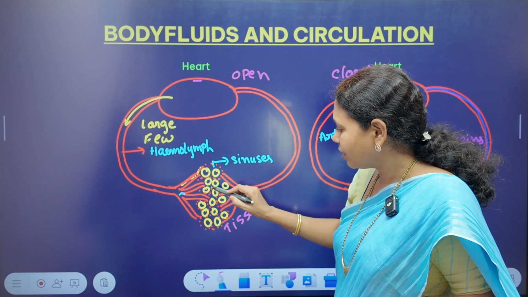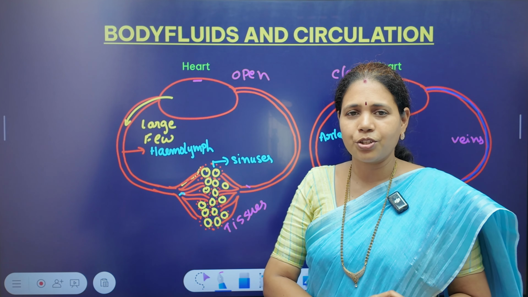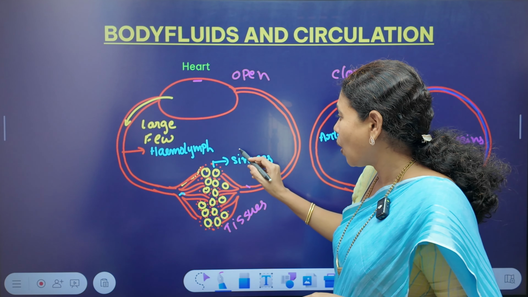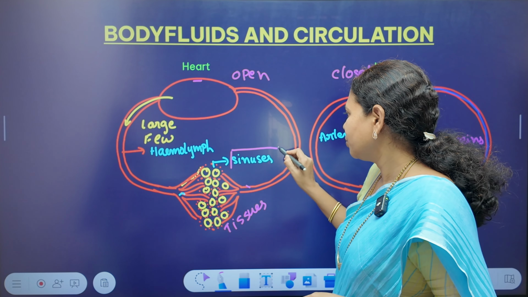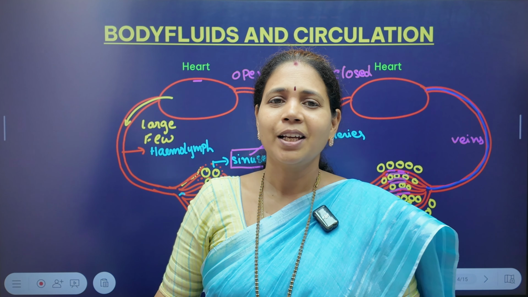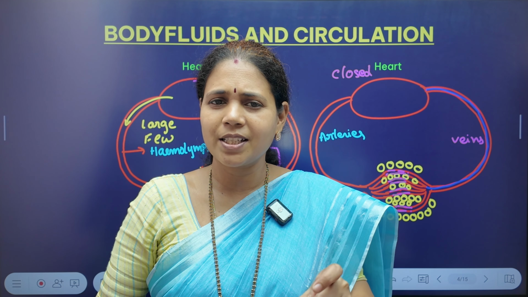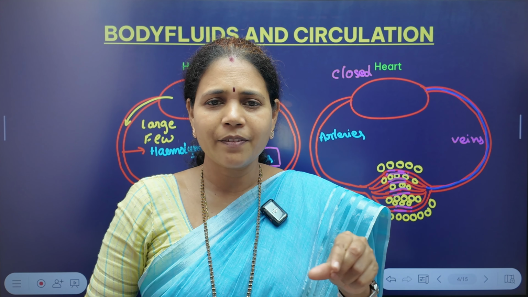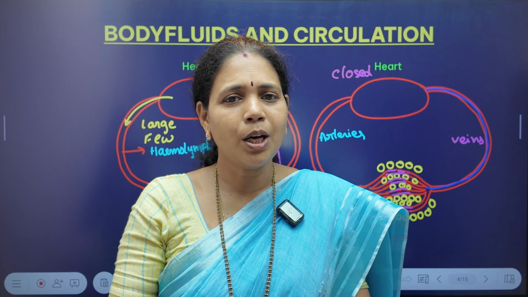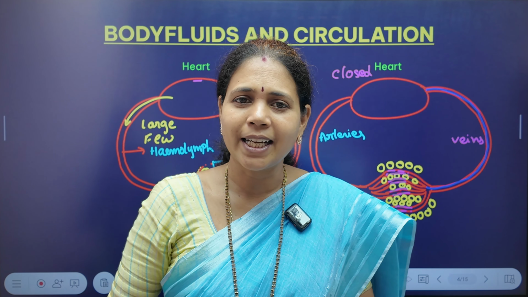That type of transportation is called open circulation, because the blood is directly released into the body cavity, which are called body sinuses. The heart pumps the blood through whatever few blood vessels it contains. Through those blood vessels it reaches nearer to the cells and then the blood is released into the body cavity, those are called the body sinuses.